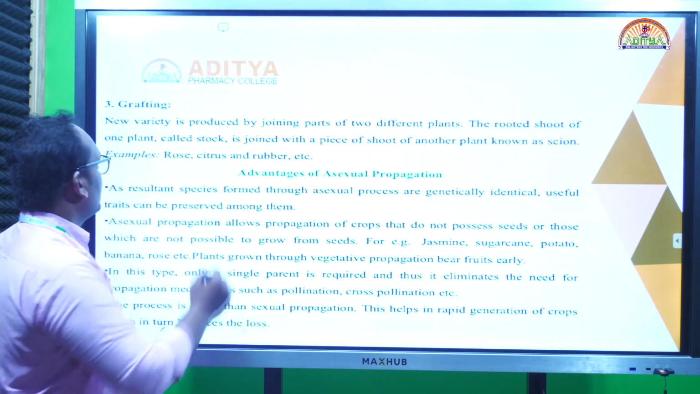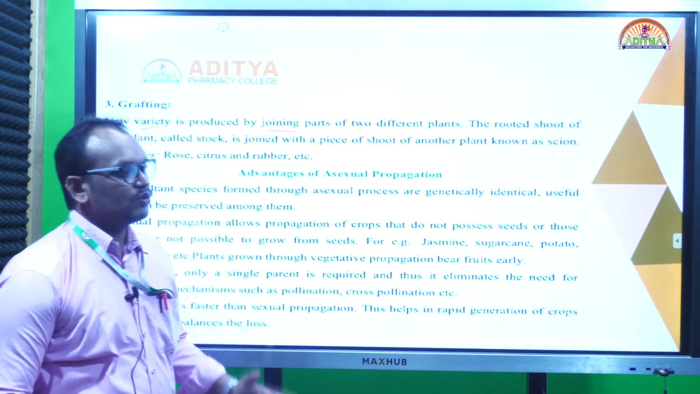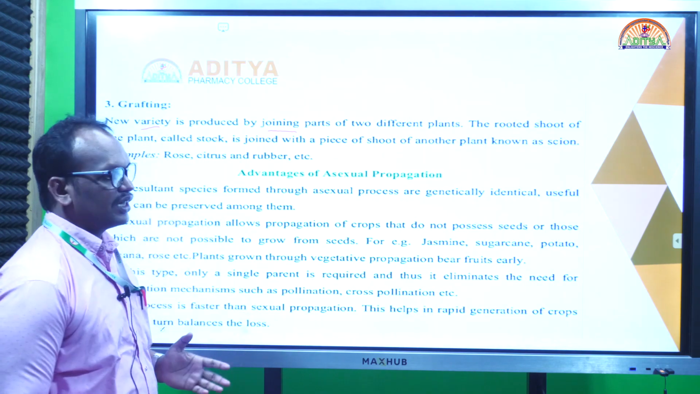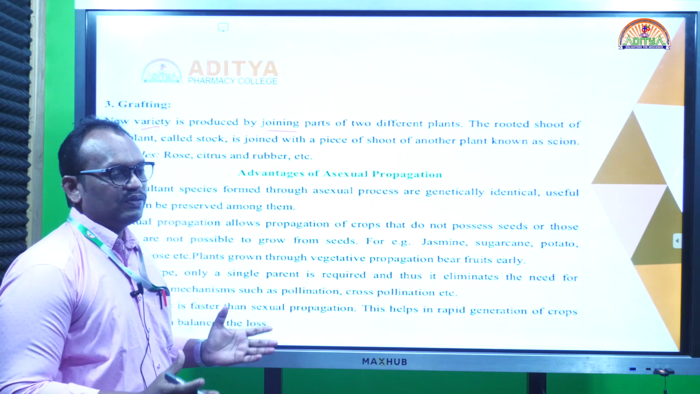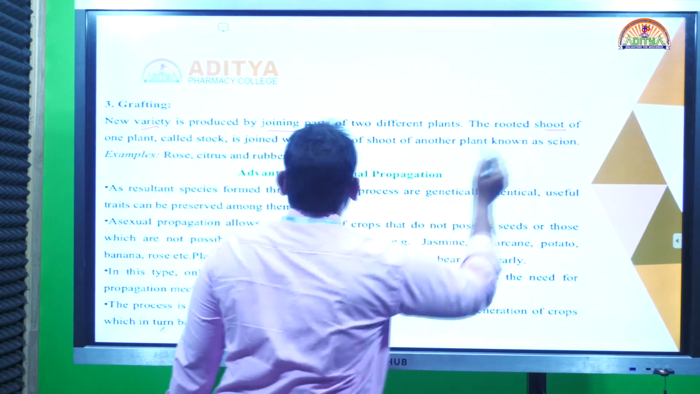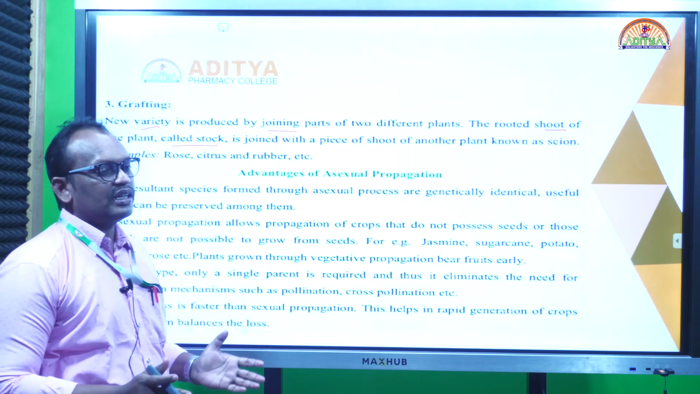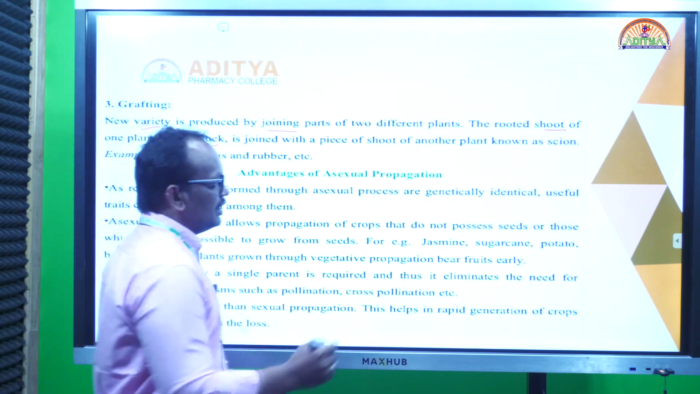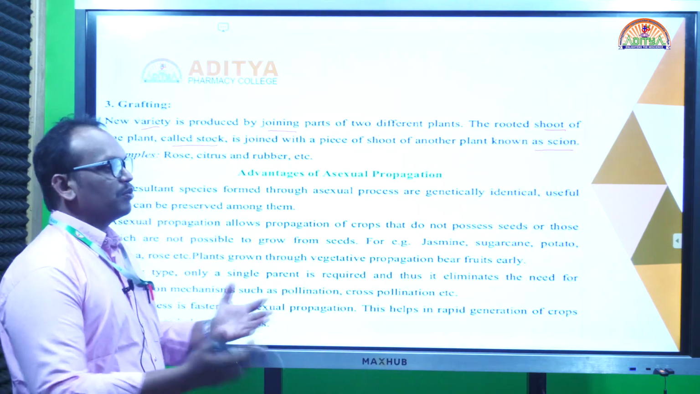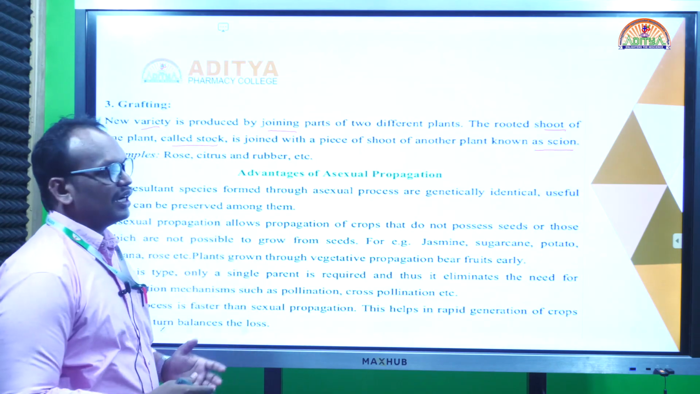And grafting, in this process we join two parts of two different plants. New varieties are generated by using the grafting technique. Here we use two different parts. The part containing the root system we call the stock, and the piece from the other plant we call the scion. The scion is brought from one plant and joined to the root-system-containing plant part. That process we call grafting.